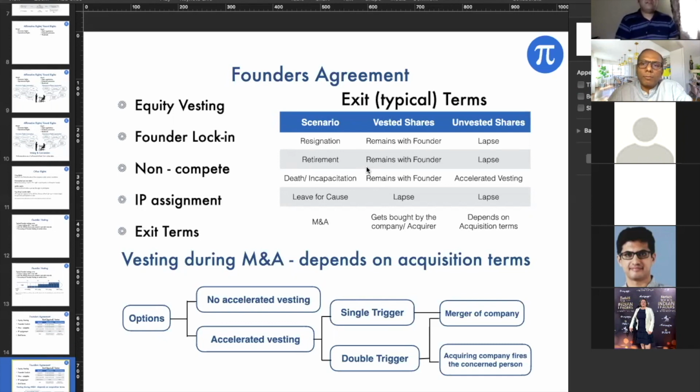True, but if you look at it from the founder's perspective, there are two options. Either I can buy back those shares and give the money to the nominee, and the company has the shares, and later we can issue them again to someone else who is capable of doing the job. Or, the founder had probably put in a lot of effort in running this company and setting up the business, and at some point, probably because of a mishap, it has happened. It is unfair to take away the shares, right?